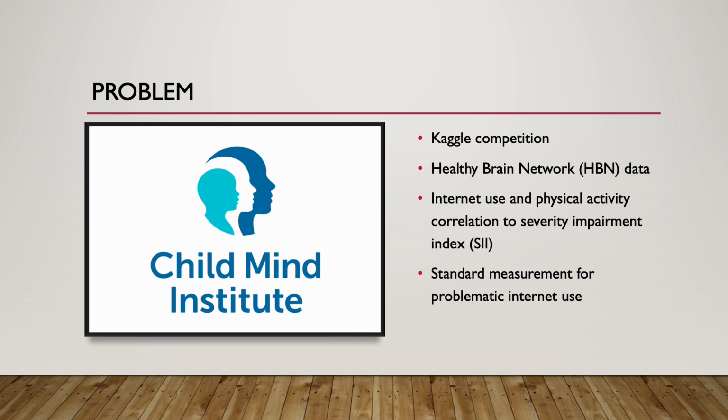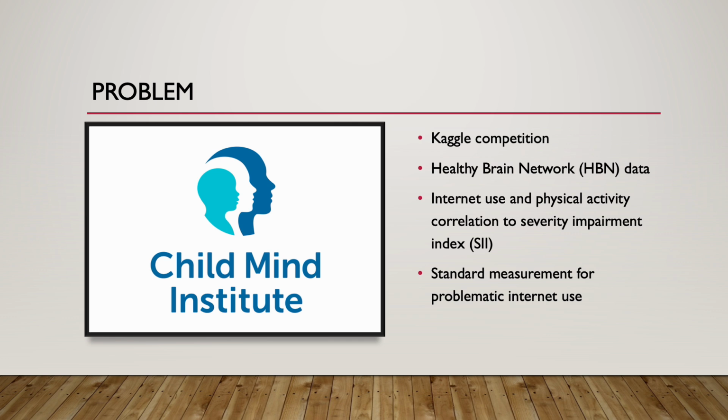The data for this competition was provided by the Healthy Brain Network, which is a landmark mental health study based in New York City. It has been taken on about 5,000 children between 5 and 22 years of age. The goal is to find a way to predict problematic internet use by various measurements such as physical activity, physical shape, number of hours that's been spent on the internet per day, and other data.